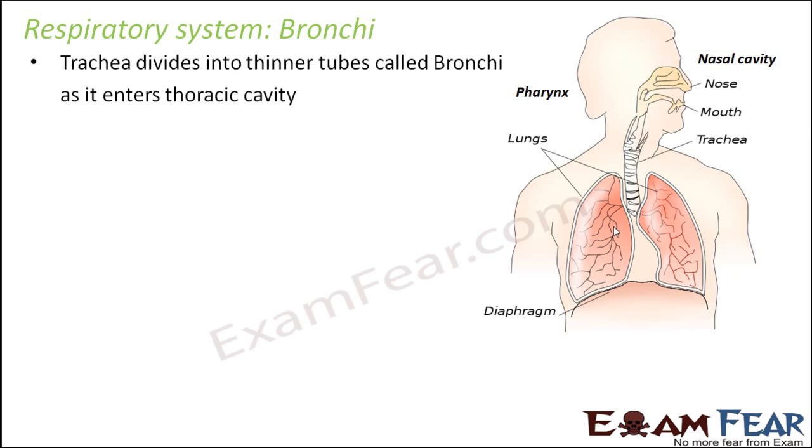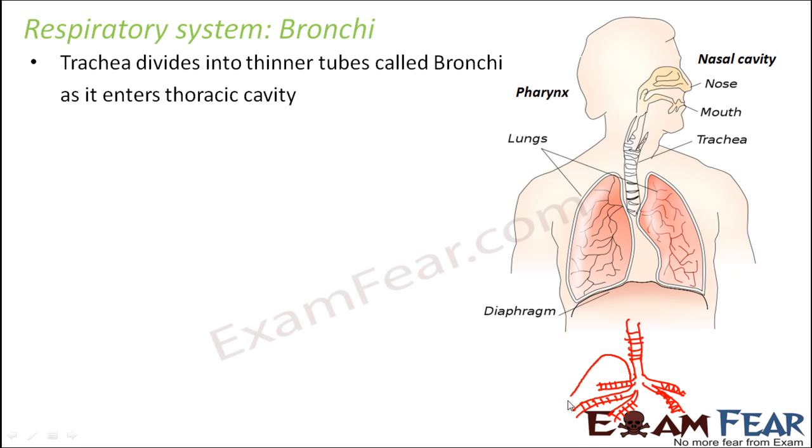Now, let us see the division of the trachea. So, let us suppose this is the trachea. As soon as the trachea reaches almost the mid of the thoracic cavity, it branches out into tube-like structures, somewhat like this. It branches out into 3 tube-like structures towards the right lung, and 2 tube-like structures in the left lung. And these tube-like structures are known as the bronchi.